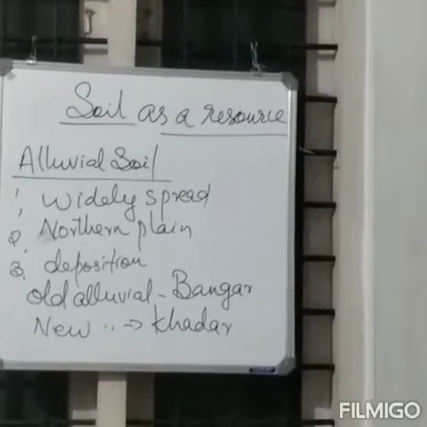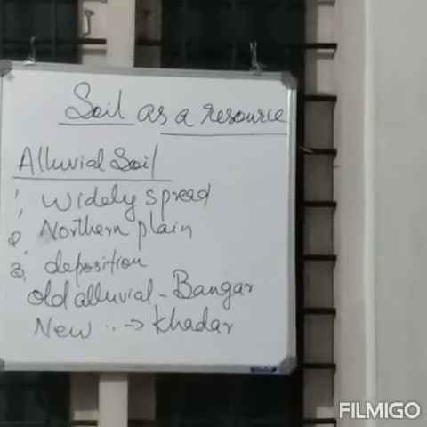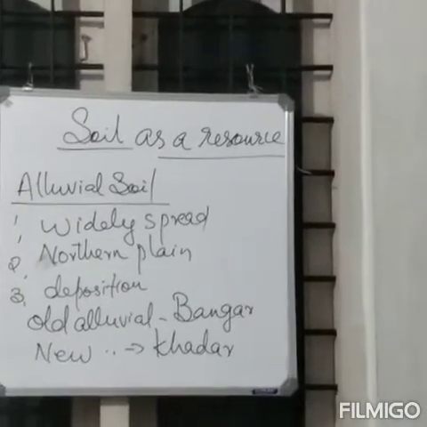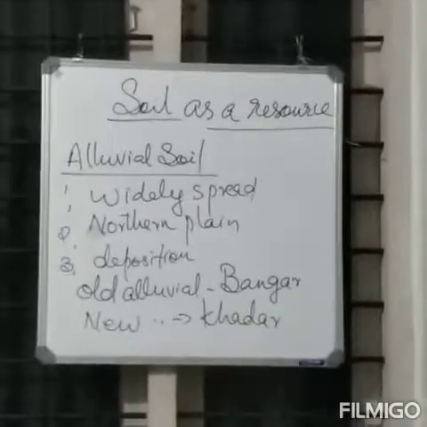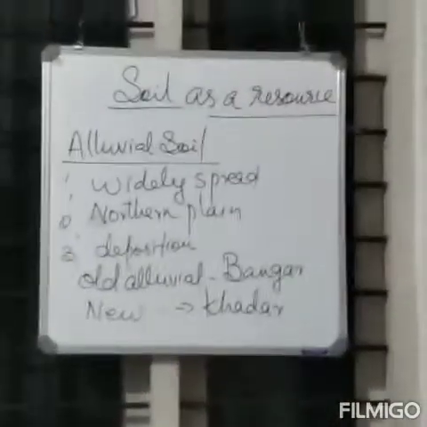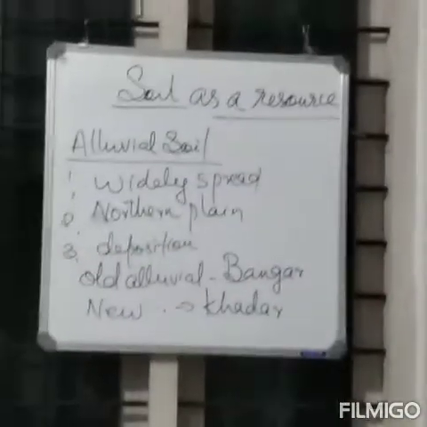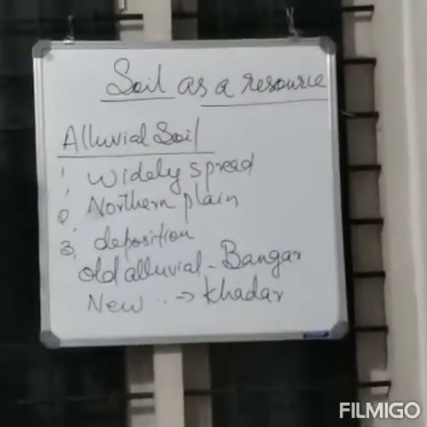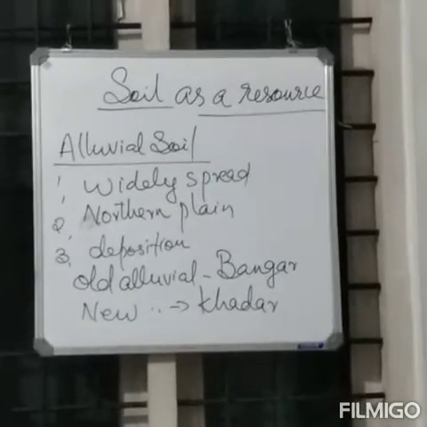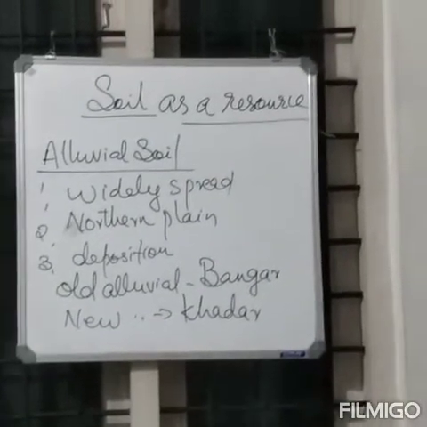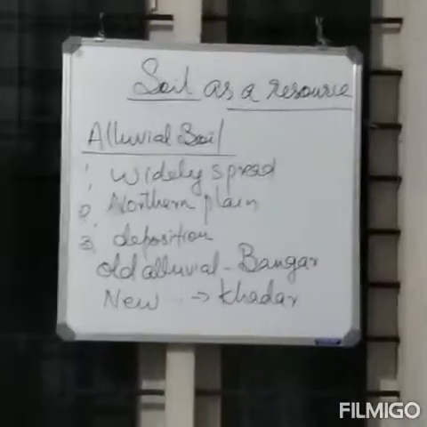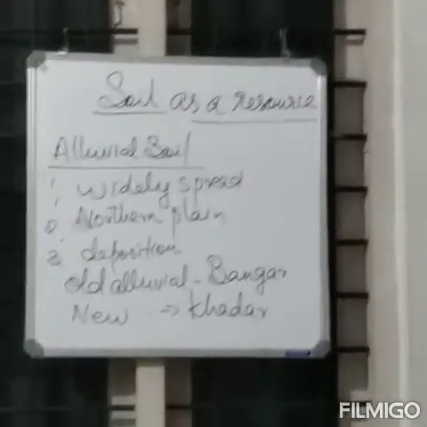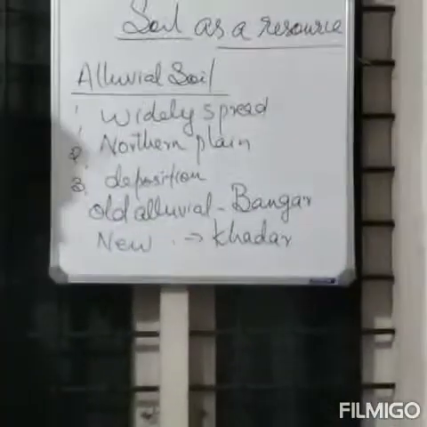The old alluvial soil is less fertile and the new alluvial soil is more fertile. These soils are ideal for the growth of sugarcane, paddy, wheat, etc. The regions of alluvial soils are densely populated. Why? Because these regions are ideal for the center of cultivation. So it supports the population also.